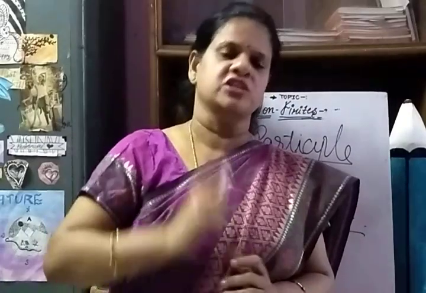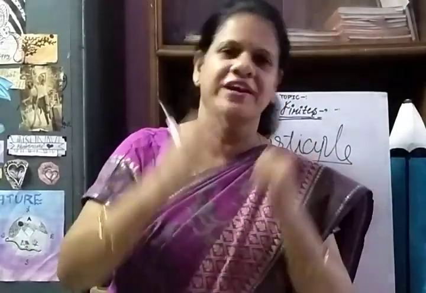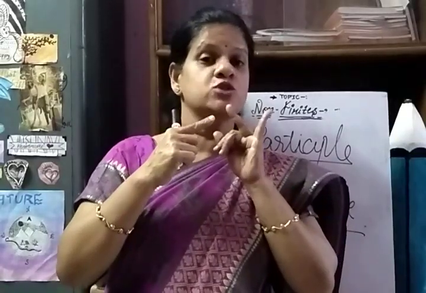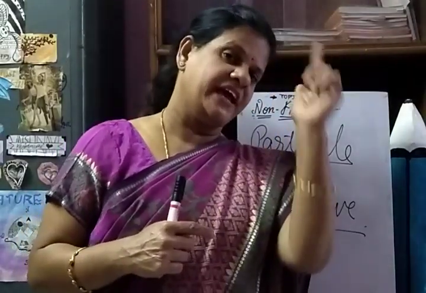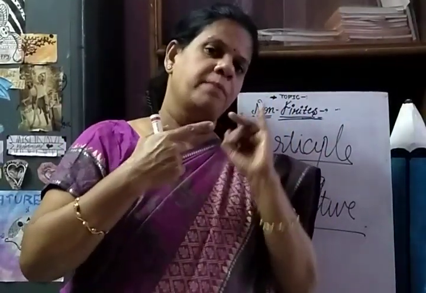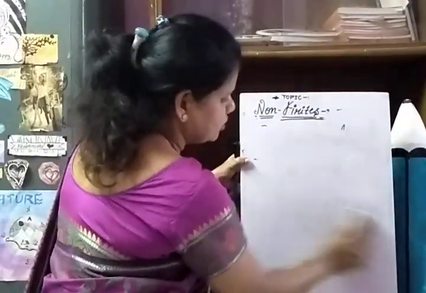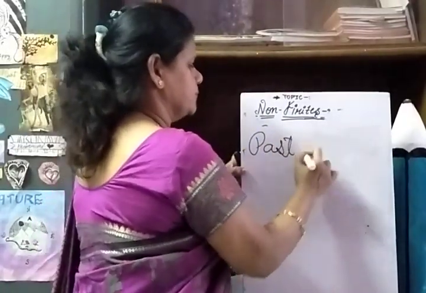So the ing verb is also called the present participle. It can either act as a describing word for a noun, or it can also describe a situation, as I gave you examples. So now I hope it's thorough to you. The first one is gerund, the next one is participle. I have explained only the first type of participle. Again, participle can be divided into three: present participle, past participle, and perfect participle. Now this was the present participle that I explained to you. Now I'm going to tell you the past participle.